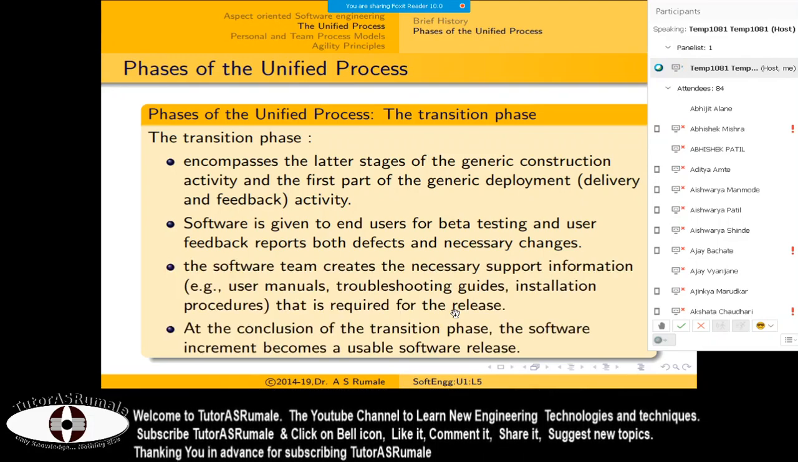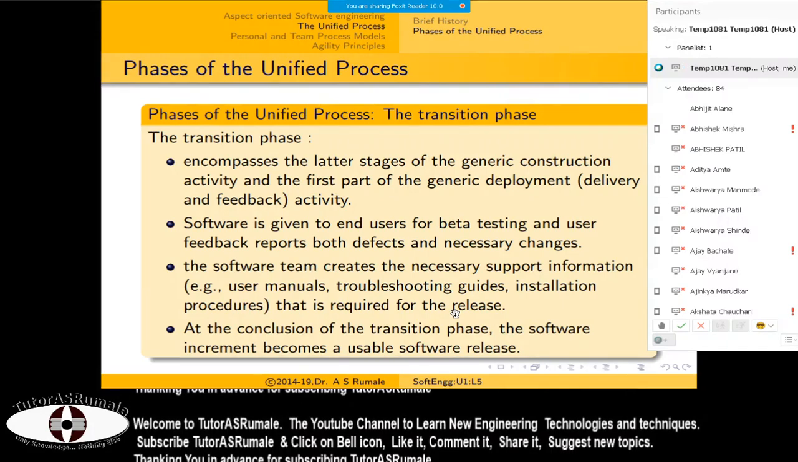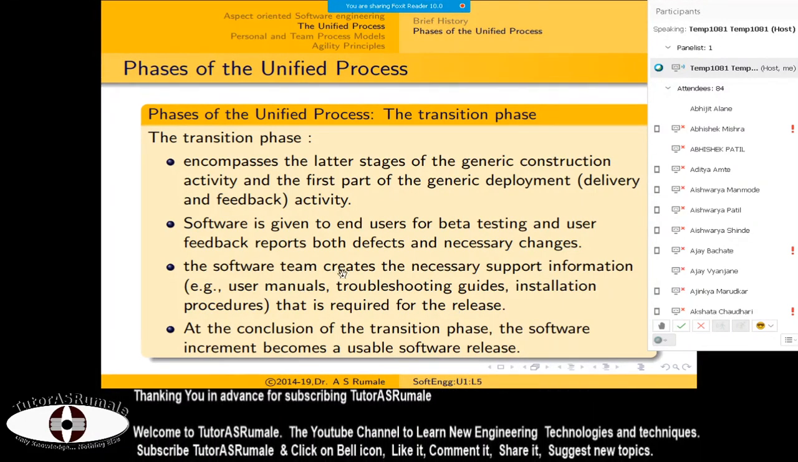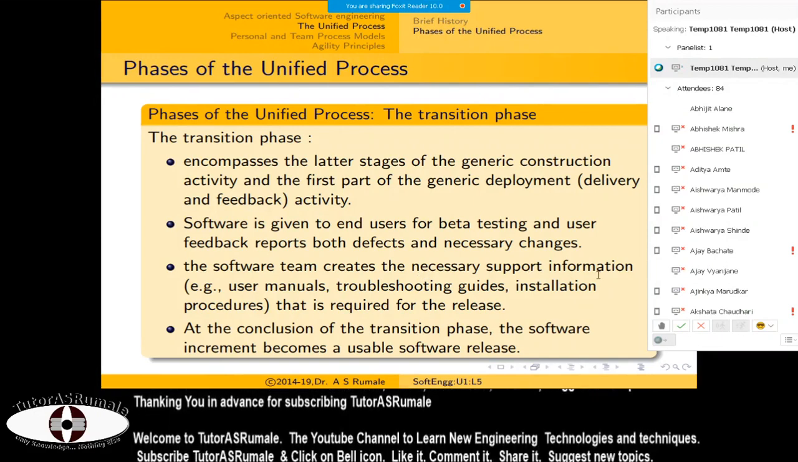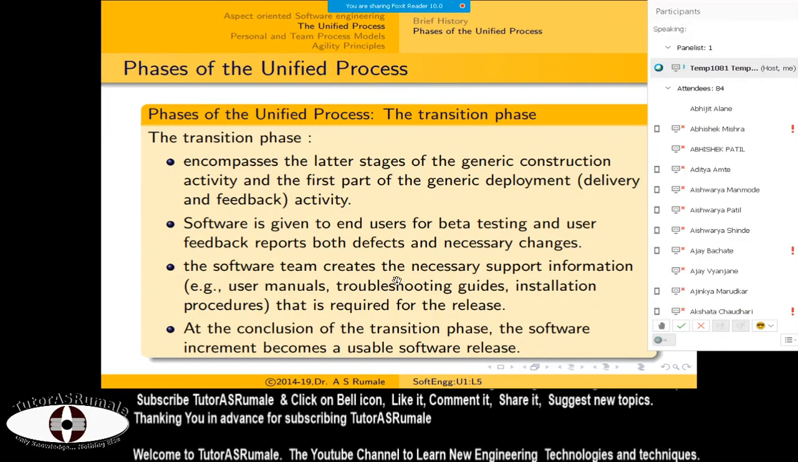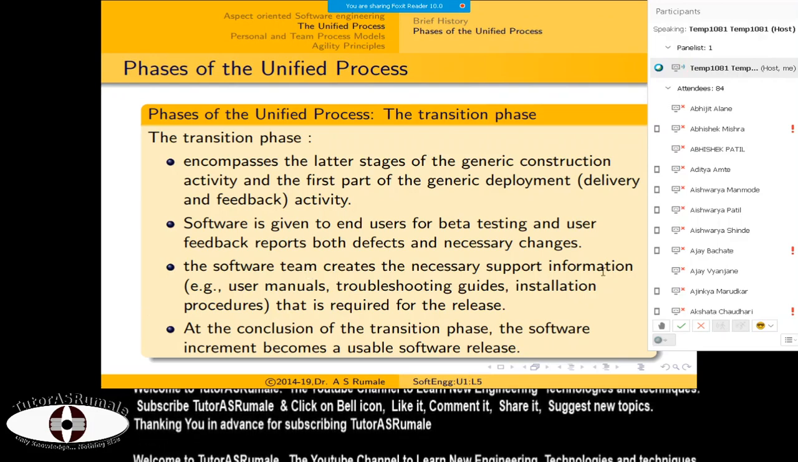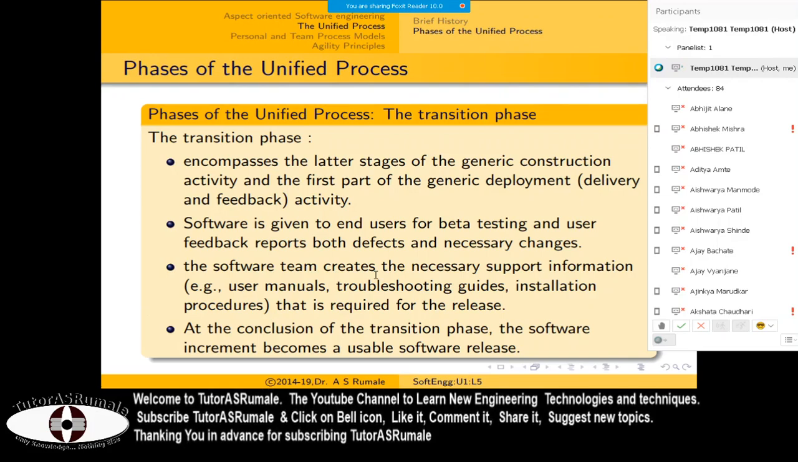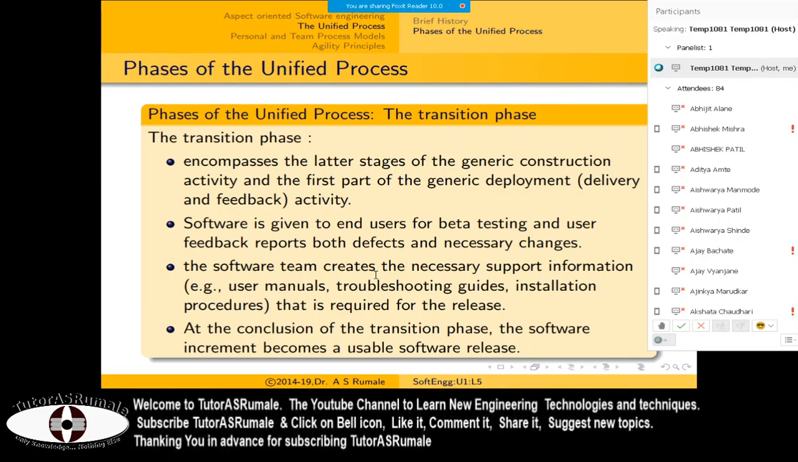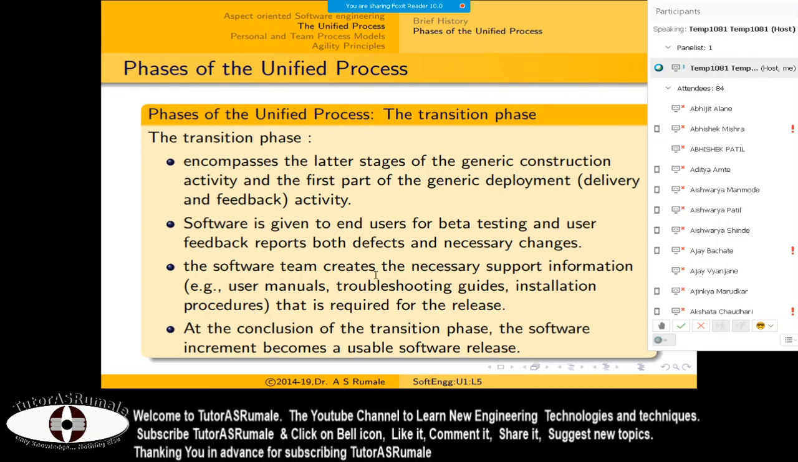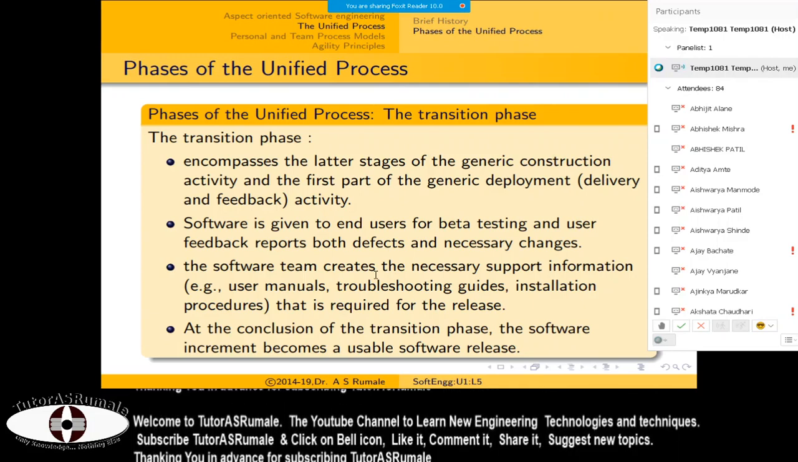Okay, feedback is generally not considered a negative thing, but is used to enhance the software. So software teams are required to create necessary support information: the user manuals, troubleshooting guides, and installation procedures. This creation is called software configuration management. So you have to create a lot of documentation in the transition phase for the end user, so that the end user can easily use the software, and if some error occurs while using it, the end user can manage those errors at their own end.